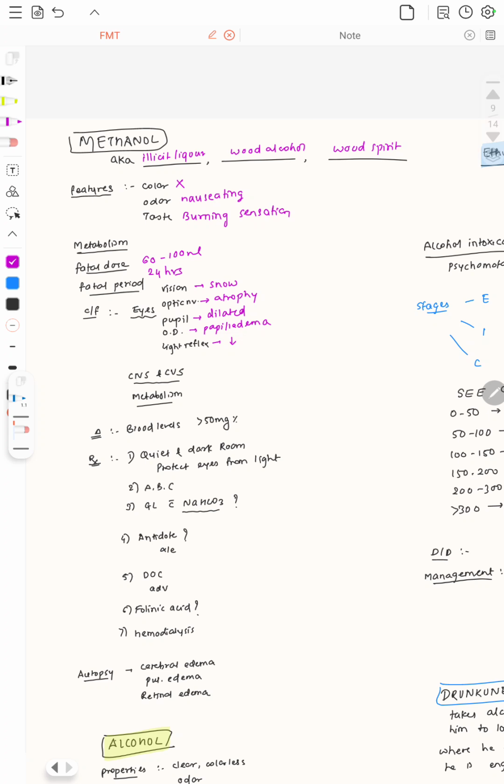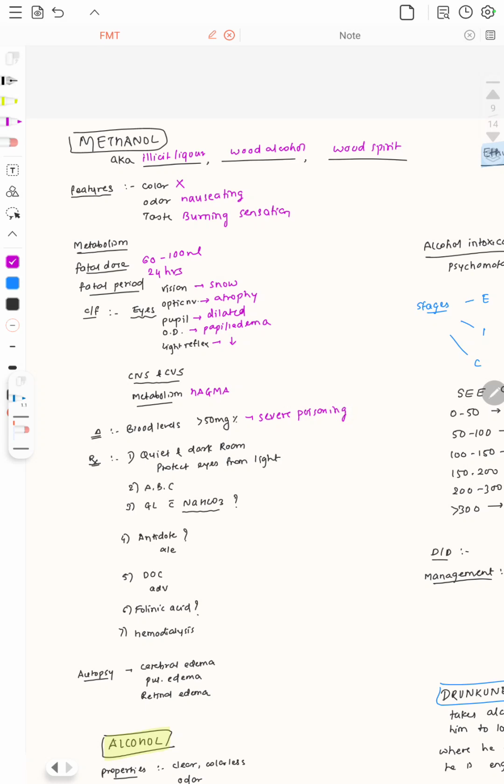Talking about the CNS and CVS, it will lead to basically hypotension, and tachycardia will be seen, convulsions, coma, and all those things. Talking about the metabolism, methanol leads to HAGMA, that is high anion gap metabolic acidosis. Then diagnosis: when the blood levels are more than 50 mg%, that is considered to be a severe poisoning of methanol.